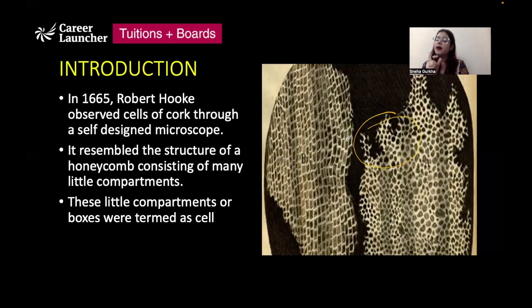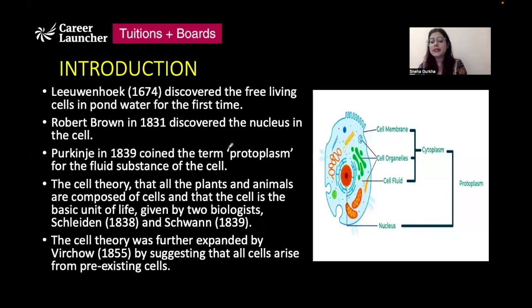These compartments or boxes were termed as cells. So for the first time, a dead cell, not a living cell, was observed by Robert Hooke in 1665. He observed that there are compartments that make up the entire cork, and these compartments were termed as cell.